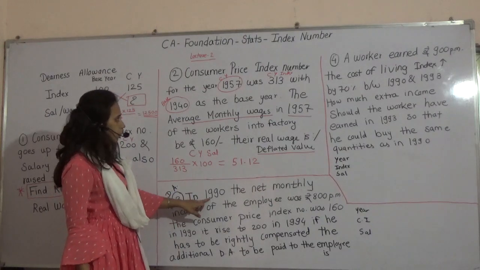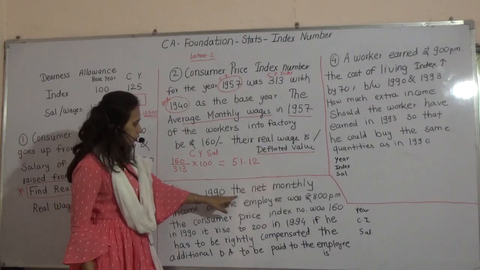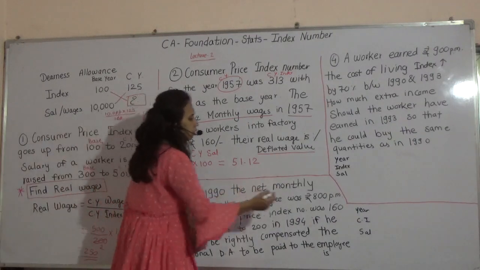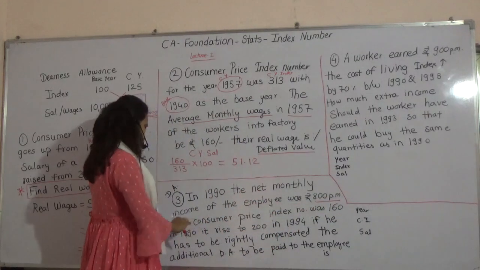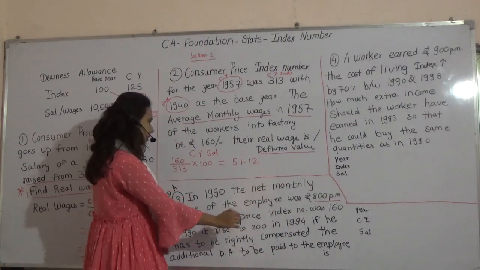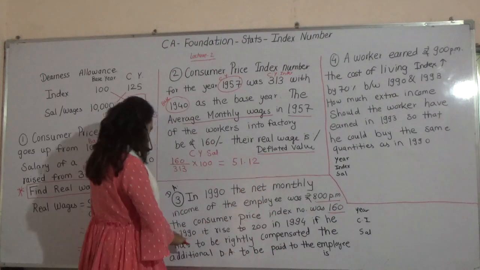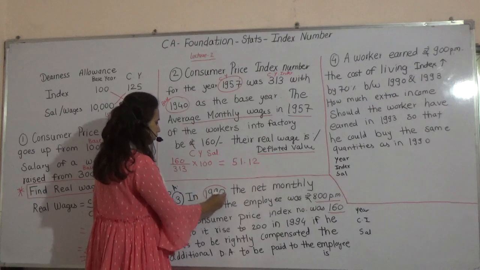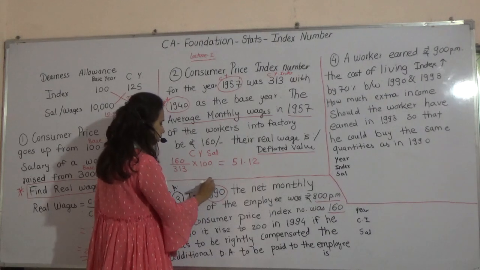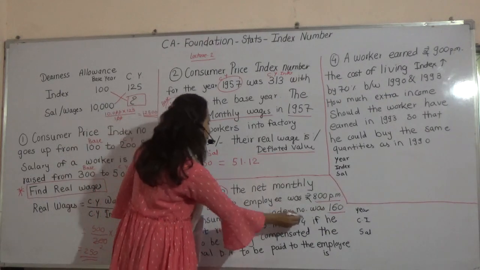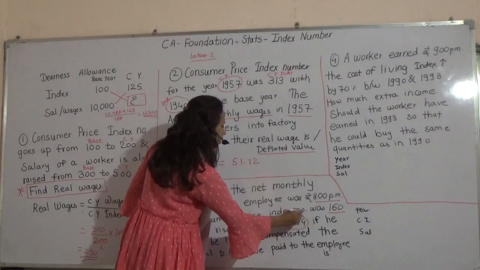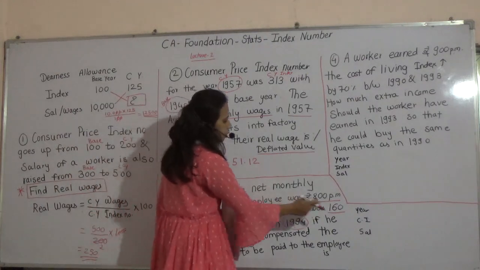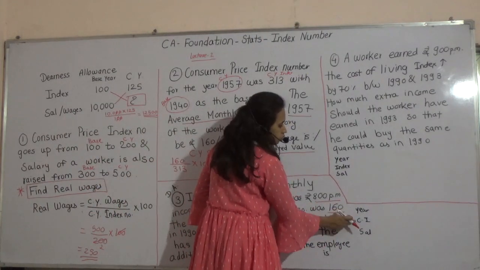See the problem. In 1990, the net monthly income of the employee has been given as 800 per month. The consumer price index number has also been given. It rises to 200. Rise to 200 means this is our base year and 1994 is our current year. Students, quickly, in the rough, you will write this: year, consumer index, salary.